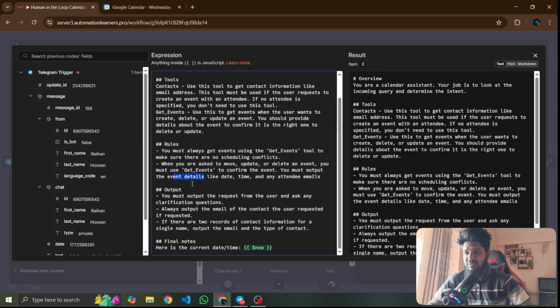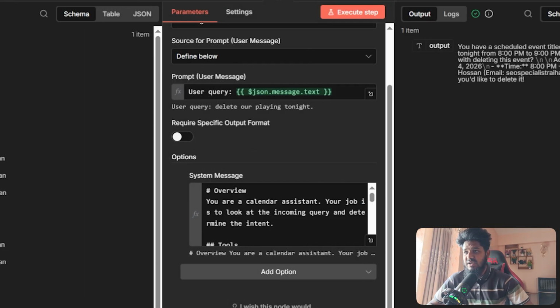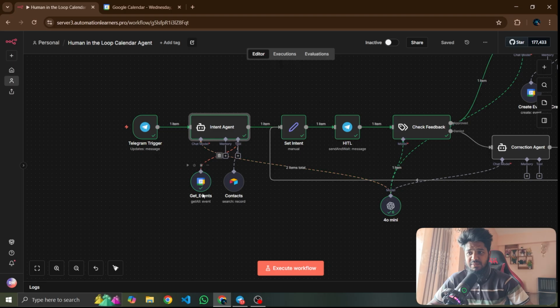Okay, so for output, you must output the request from the user and ask any clarification questions. Always output the email contact if the user requested it. If there are two records of contact information for a single name, output the email and the contact. Okay, final notes: here is the current date and current time. If it won't be given here, it will hallucinate what time it is now.